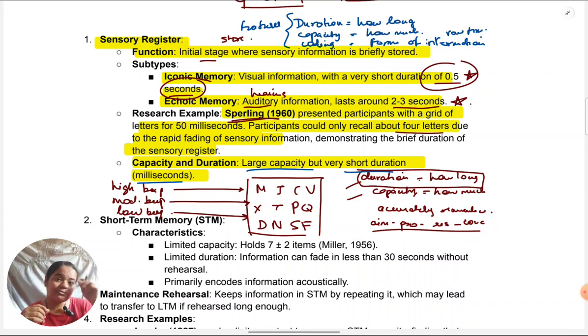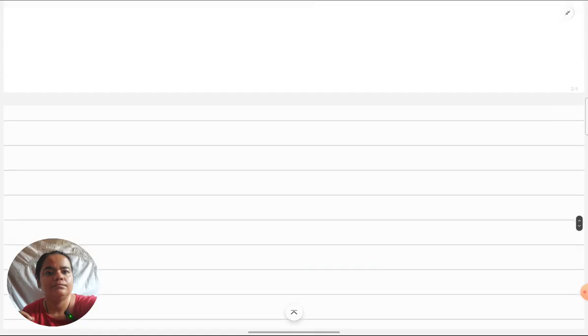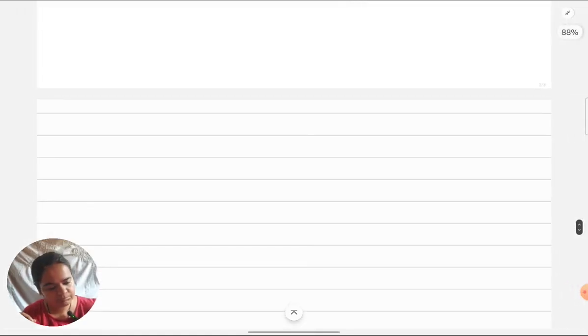Now coming to the echoic register, it is not here, but it's there in the syllabus. So we'll just add a separate page and we can look at it there. So now coming to the echoic register.